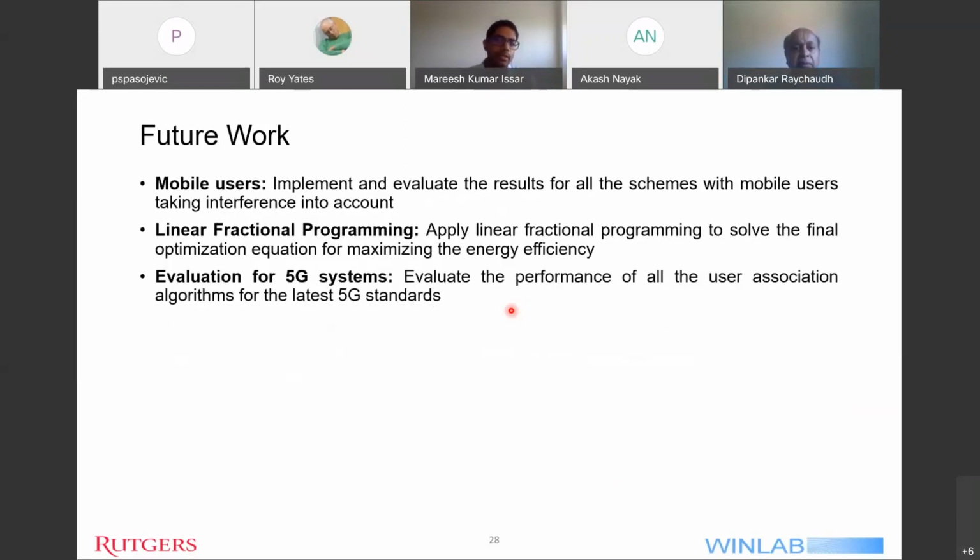So here is the future work that I want to do to further improve the work. For example, the first point is mobile users. I want to implement and evaluate the results of all the schemes in terms of mobile users taking interference into account, because this was not taken in this work currently. Then, reading and then applying linear fractional programming in order to take the mathematical approach for solving the optimization problem. And the third point is evaluation of the performance of the user association algorithm for the latest and the upcoming 5G standards.